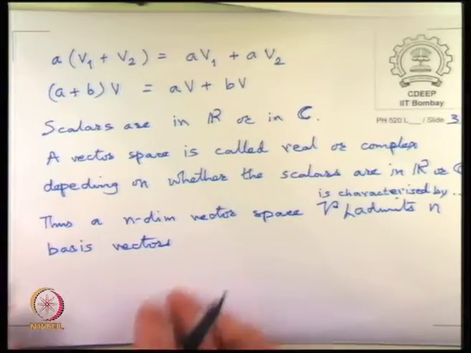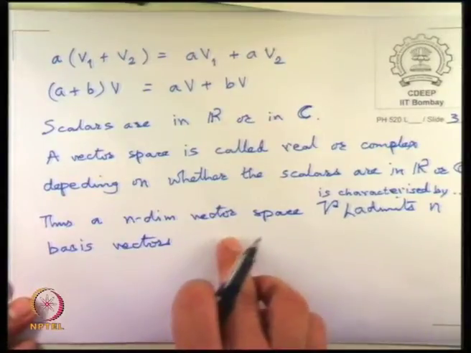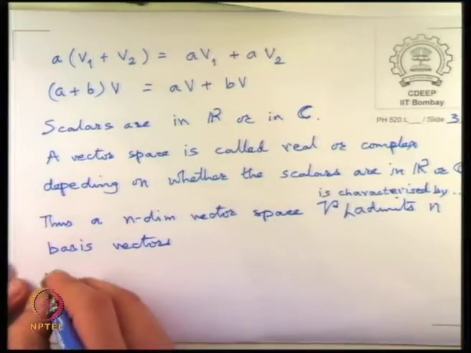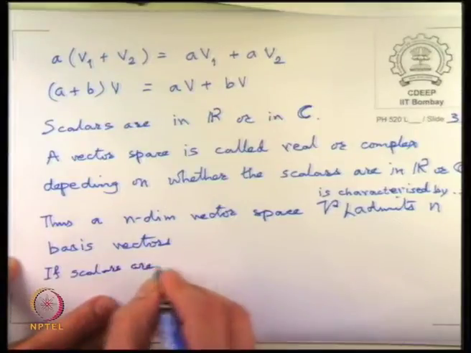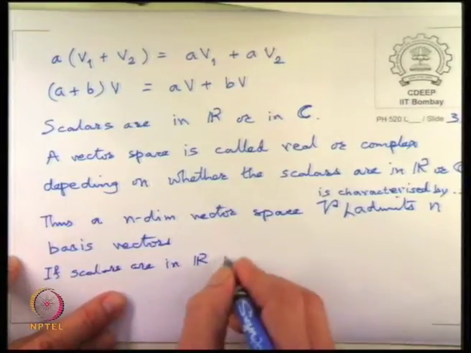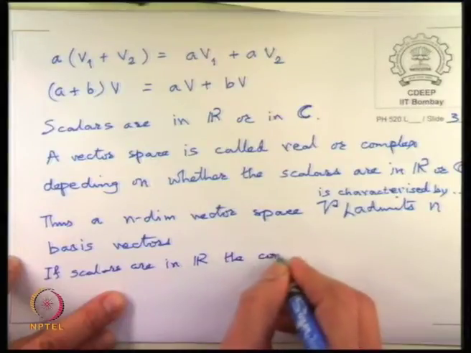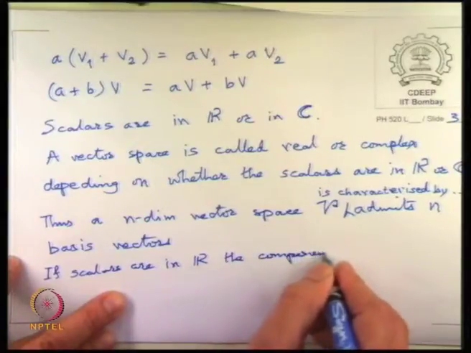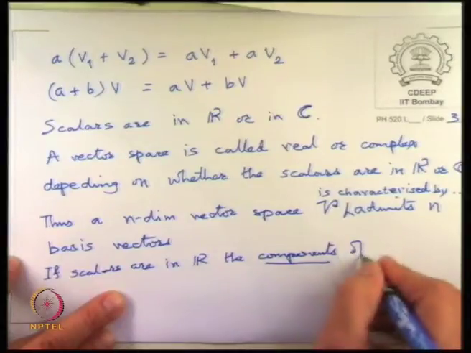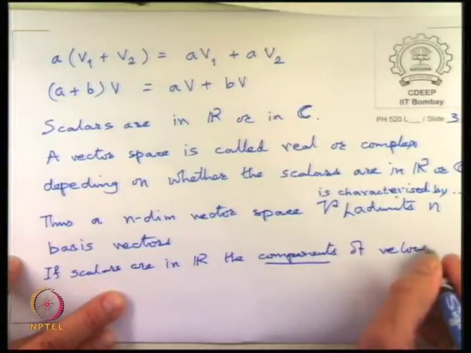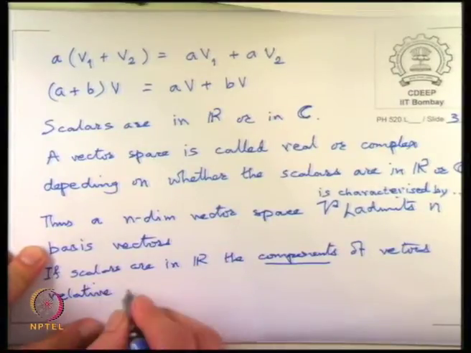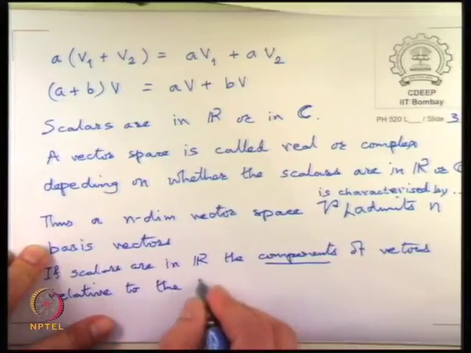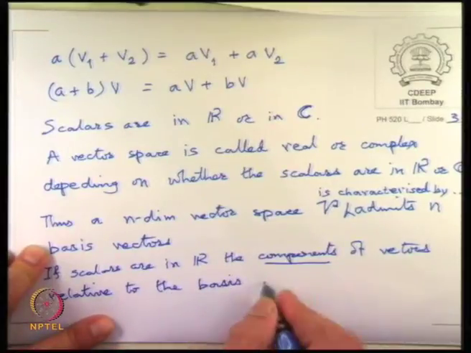However, if I now say that the vector space is real, so if the scalars are in R, then components of vectors relative to this basis are real.